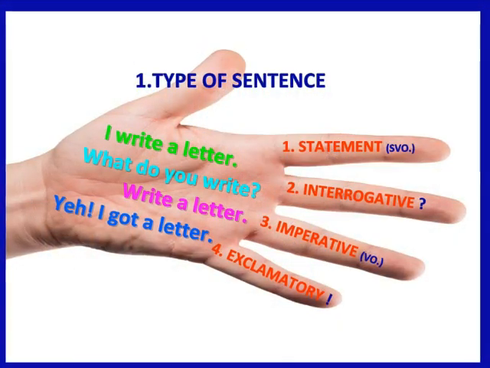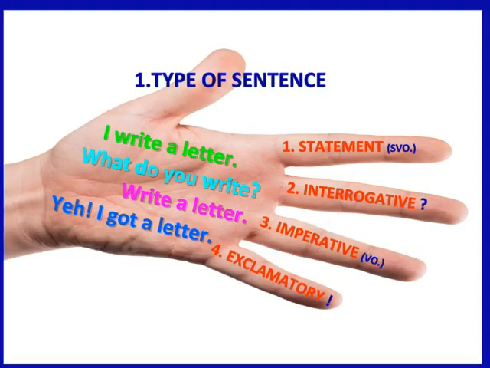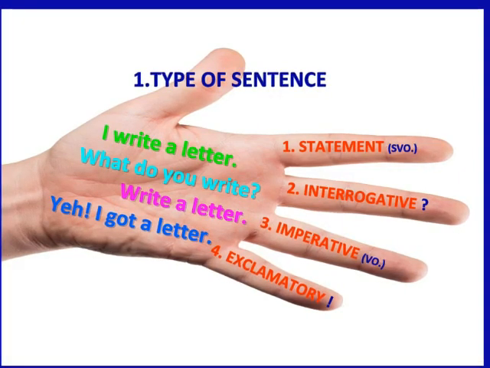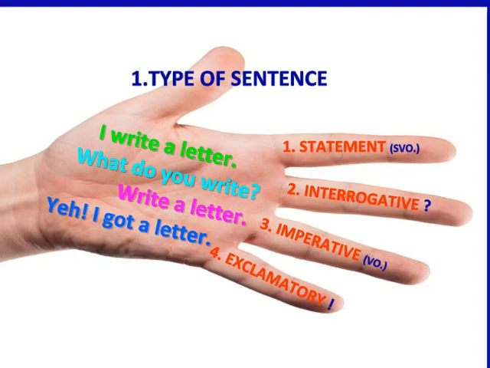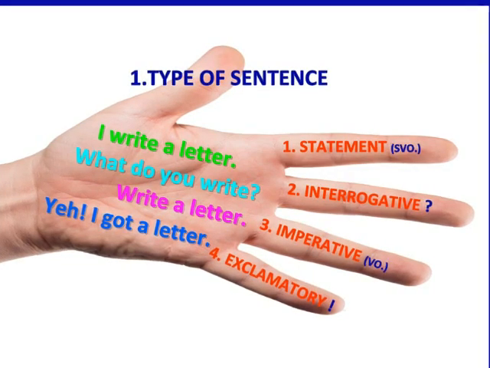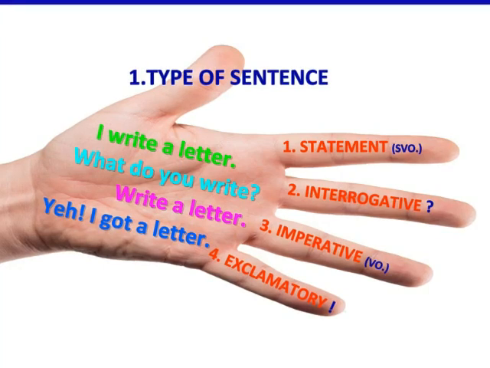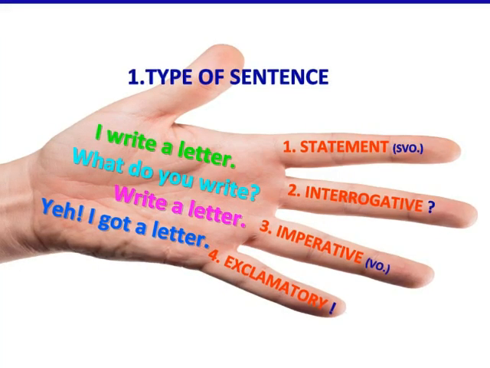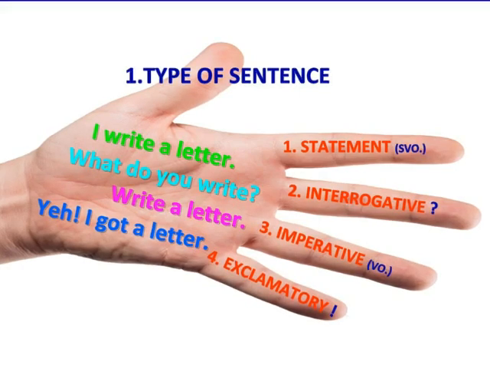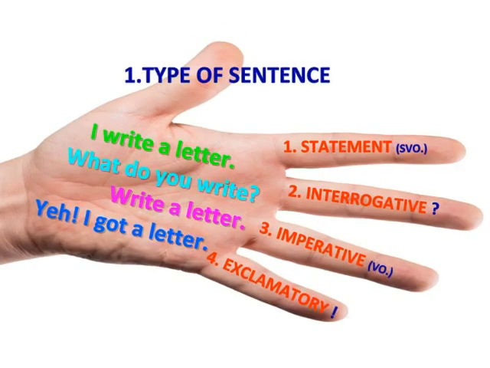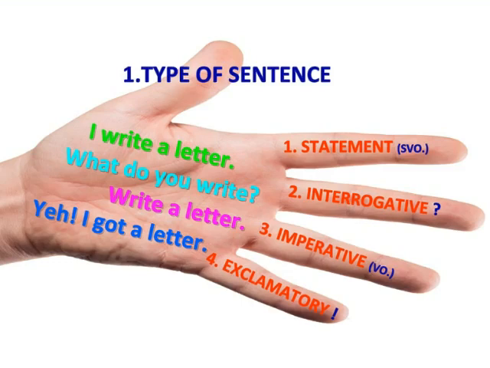First, the thumb finger represents the type of sentence, which fulfills the first rule of reported speech. There are 4 types of sentence: statement, interrogative, imperative, and exclamatory. A statement is a simple sentence having subject, verb, object, and ends with a full stop. Example, I write a letter.